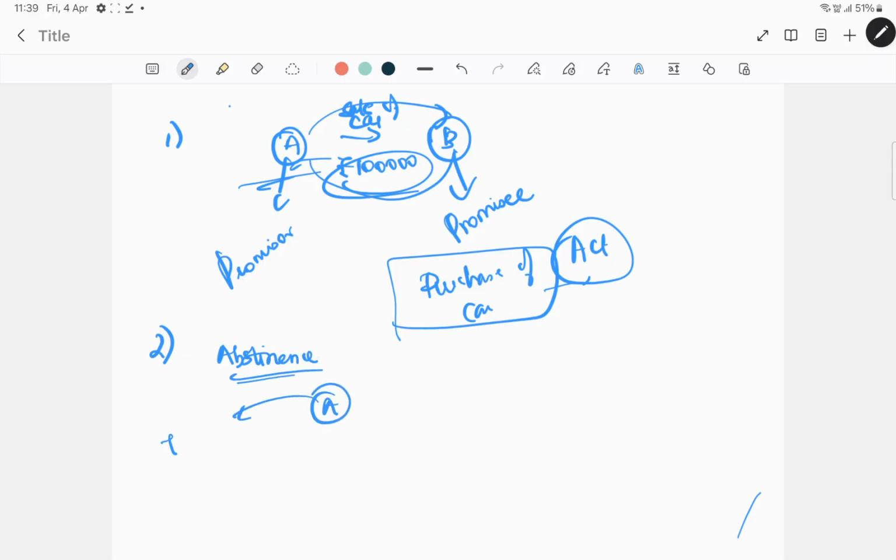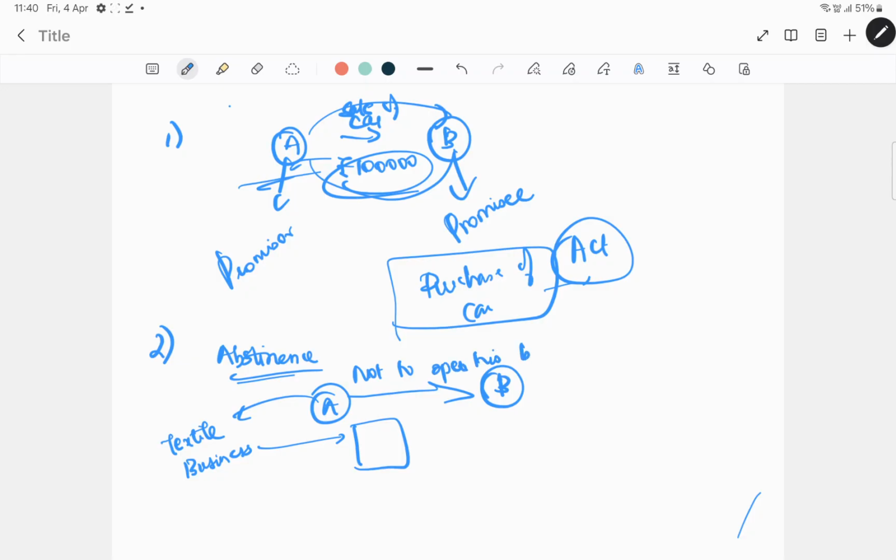Now A has his textile business, a leading business in a particular city. Now B is intending to open a shop near his business. Now A doesn't want B to do so. So A asks B not to open his business in the same city, and if B does so, he is ready to pay, let's take for example, 10 lakh.